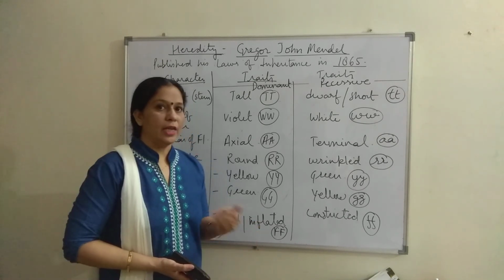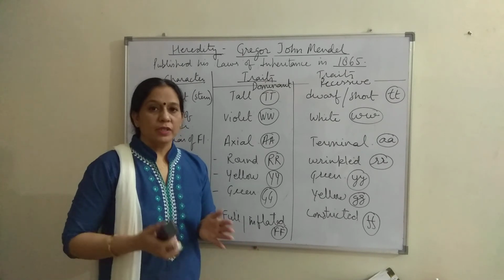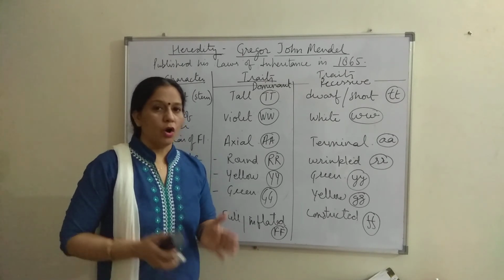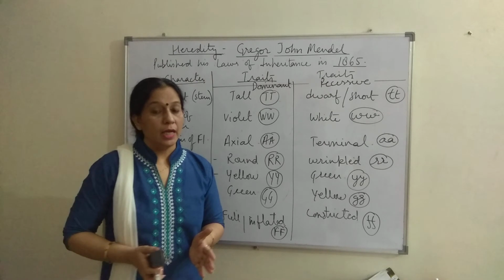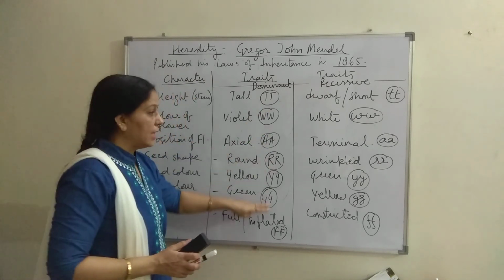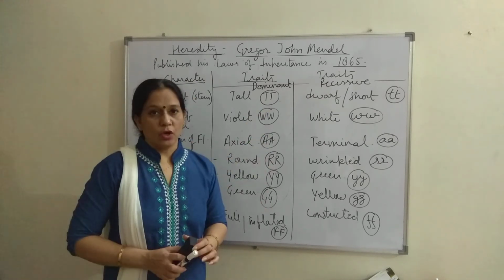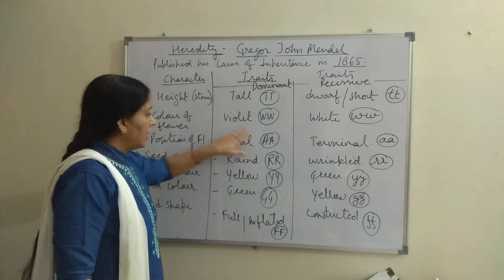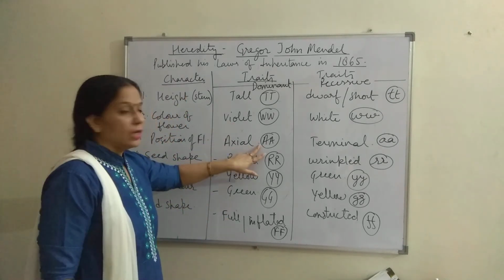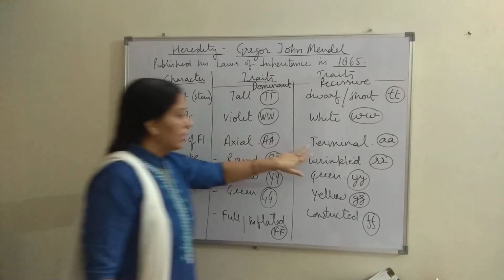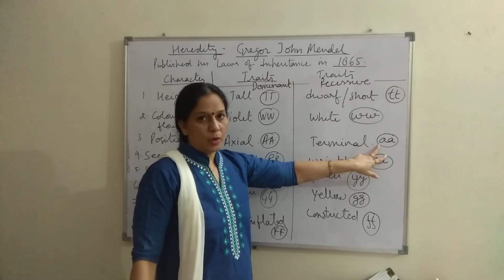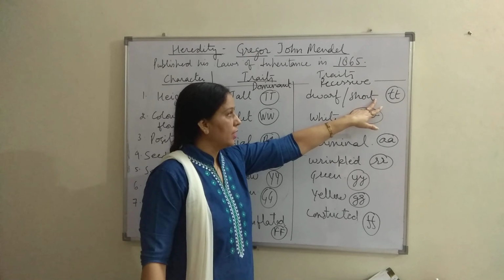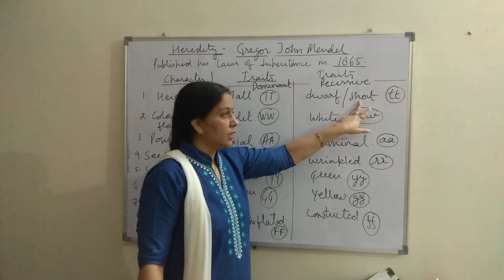That is the meaning of universal. If you go in any other country, if you will see the book of Indian writer or you see the book of a foreign writer, everywhere you will find these. That is why when you will write crosses, you will not change these according to you. For example, you will write only capital A. For terminal, you cannot make small t, because small t is already for dwarf plants or for the short plants.